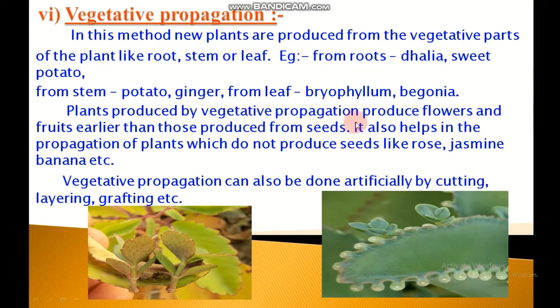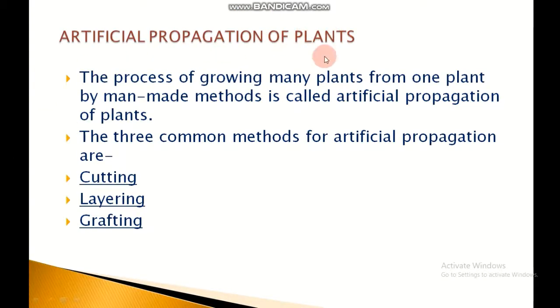Plants produced by vegetative propagation produce flowers and fruits earlier than those produced from seeds. It also helps in the propagation of plants which do not produce seeds like rose, jasmine, banana, etc. Vegetative propagation can also be done artificially by cutting, layering and grafting. Artificial propagation of plants: the process of growing many plants from one plant by man-made methods is called artificial propagation of plants. The three common methods for artificial propagation are cutting, layering and grafting.